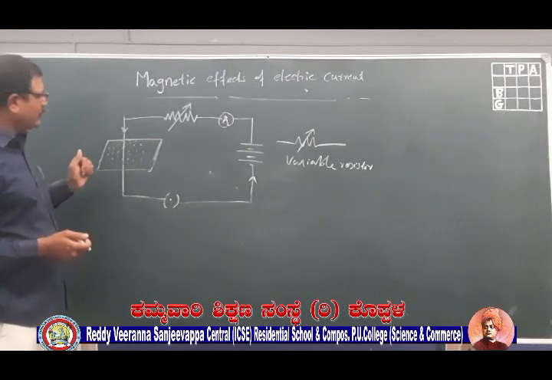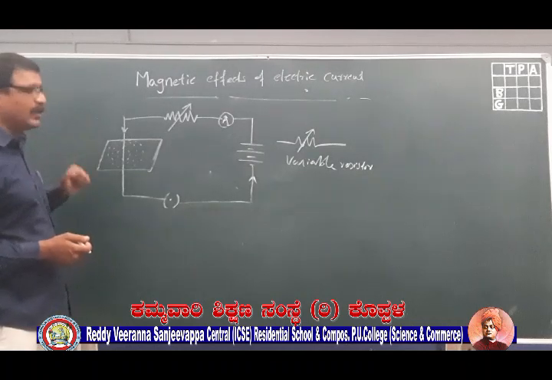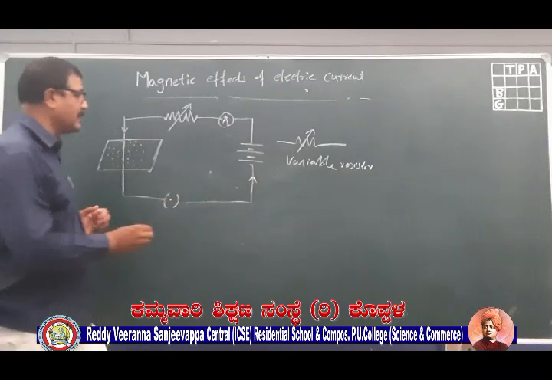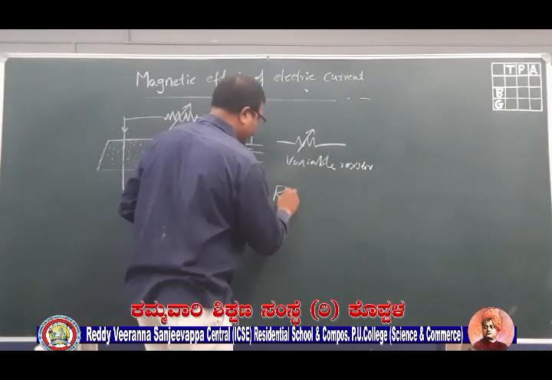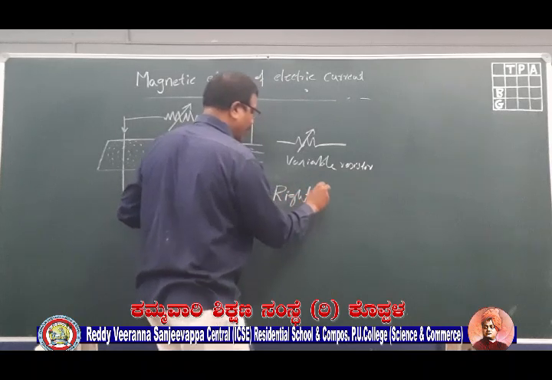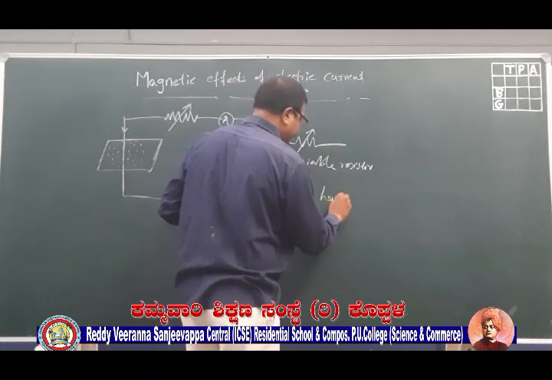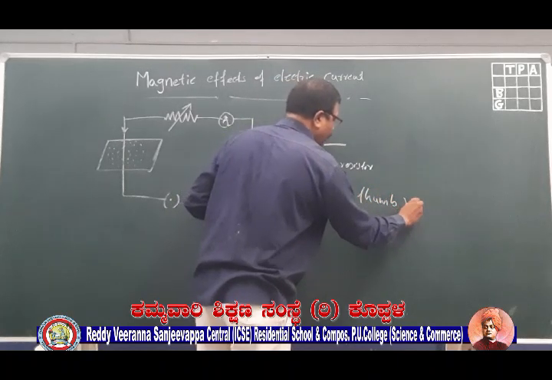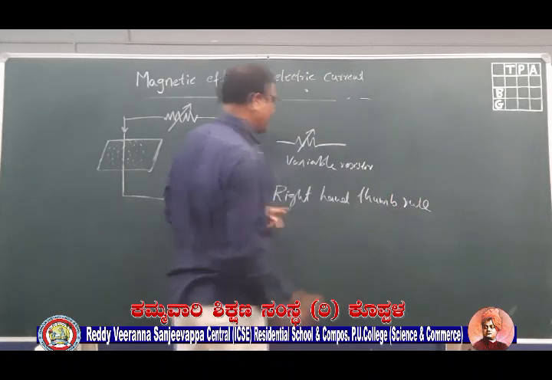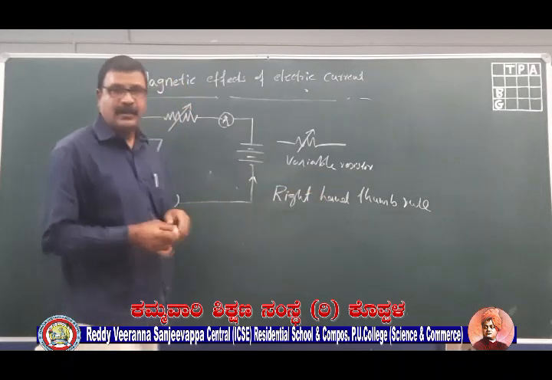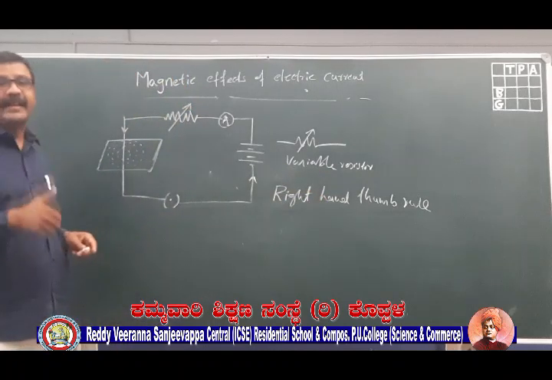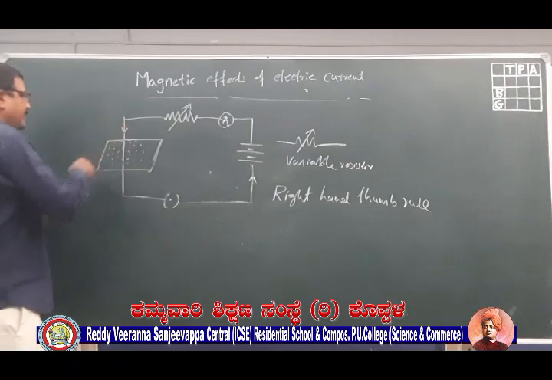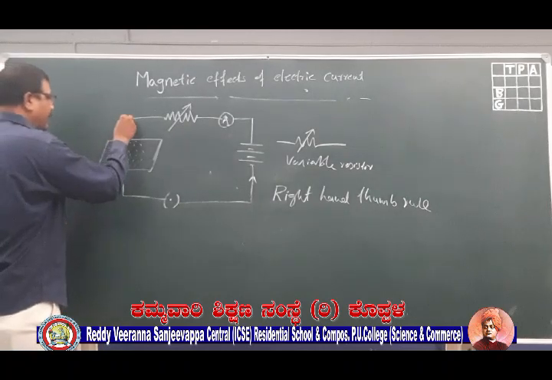Now, how do you find out the direction of the magnetic field? Very simple. We have a rule called the right hand thumb rule. The name itself suggests right hand thumb. This thumb will indicate the direction of current. Say, now let us take this as a single conductor. I will make it thick.